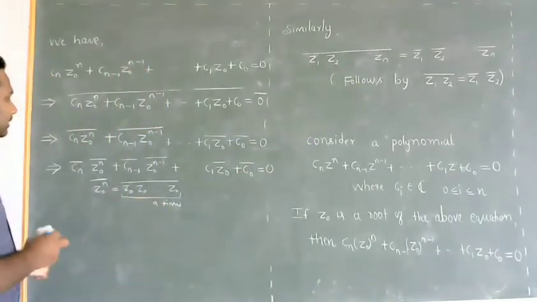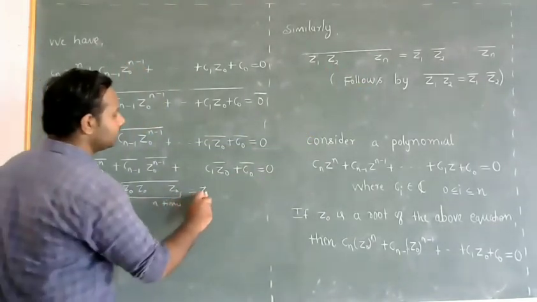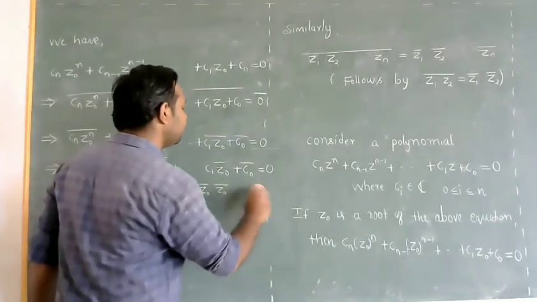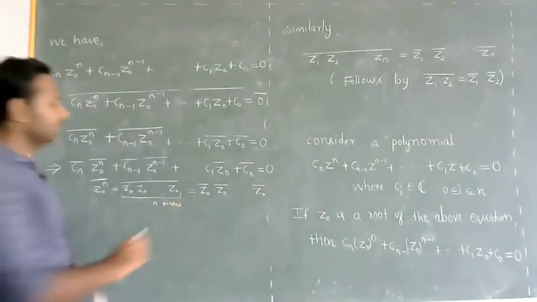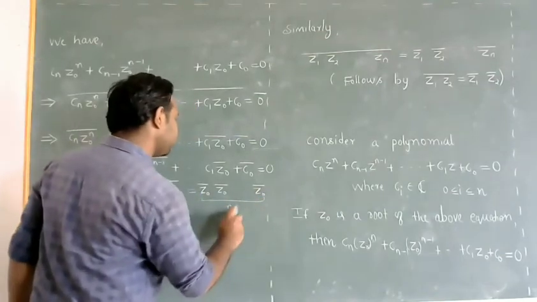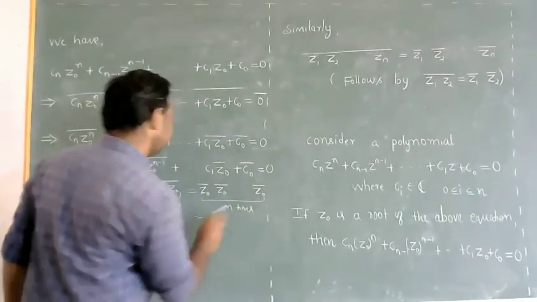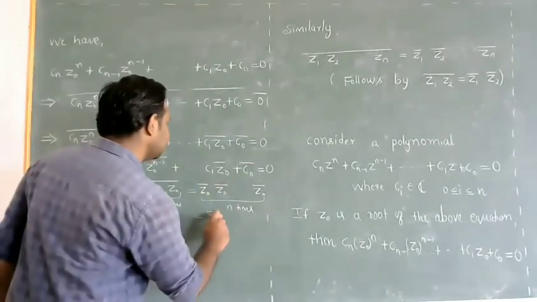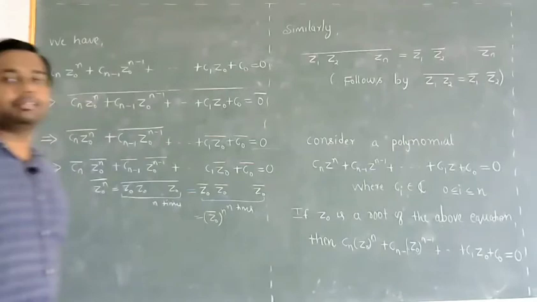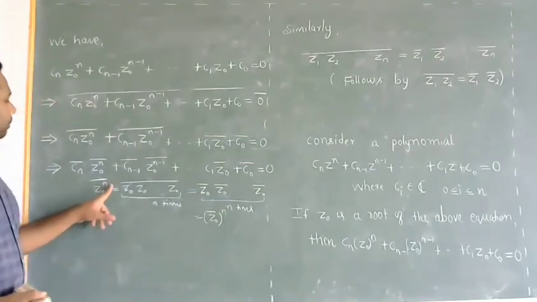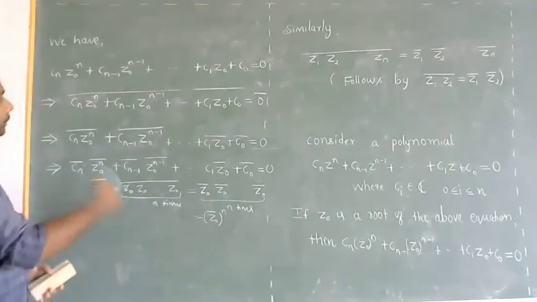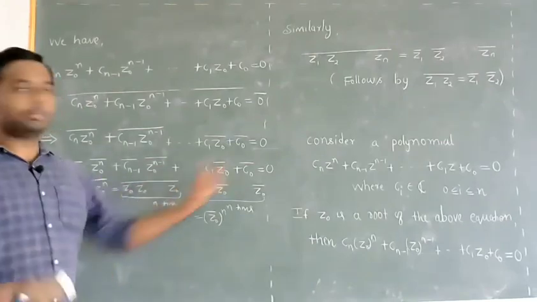So if I use this result, this will be Z0 bar into Z0 bar so on Z0 bar. How many times? n times. And what is this? A number multiplied n times means it is its nth power. So Z0 power n whole bar is Z0 bar whole power n. So repeat this for all the powers.